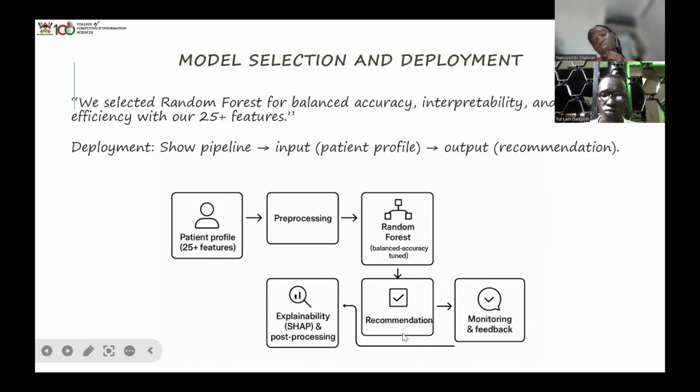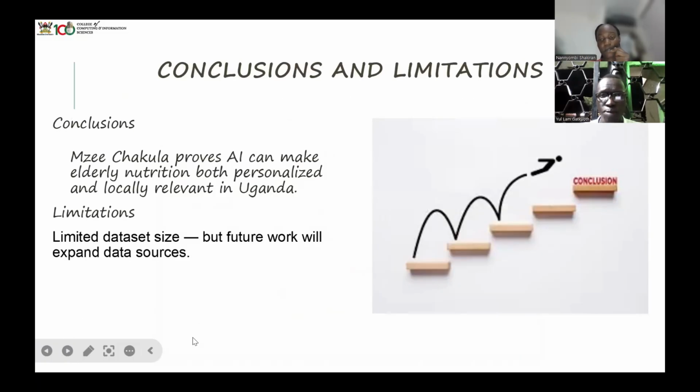After that we get a recommendation and monitoring, then from monitoring we get explanatory post-processing. So this is the architecture we followed for our model: first there is input, then there is output, which is a recommendation. Okay, I'll let my colleague proceed.